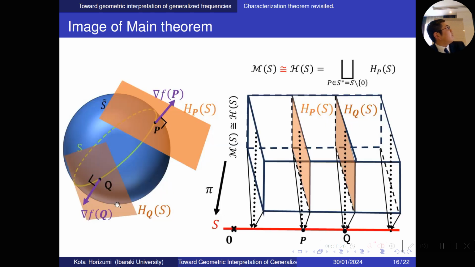So let me use the graphics of the main theorem to explain it. S is this green circle, and this plane is the tangent hyperplane at P in S, and this is the hyperplane at Q in S. So this is the surface S, and each point has a hyperplane like this, and all the hyperplanes make up H_S, which is linearly isomorphic to M_S.